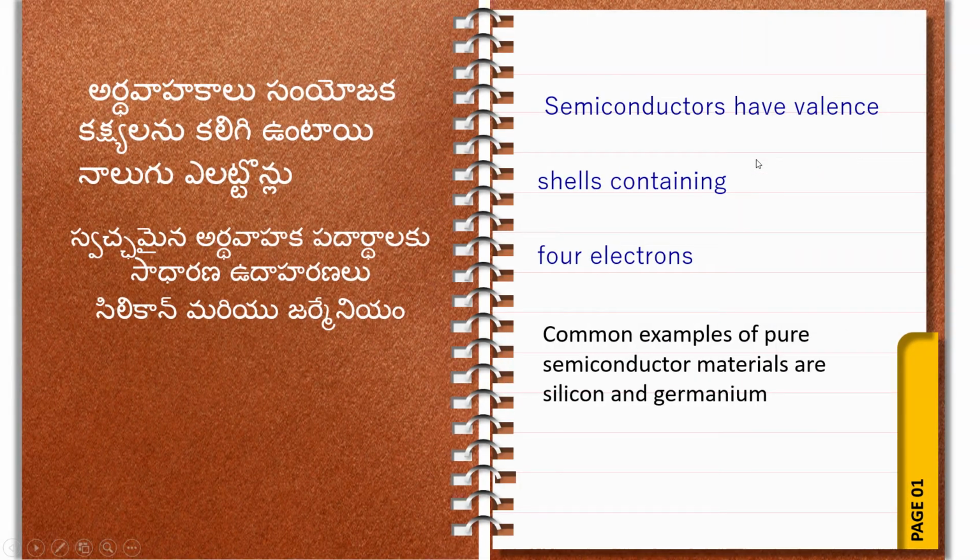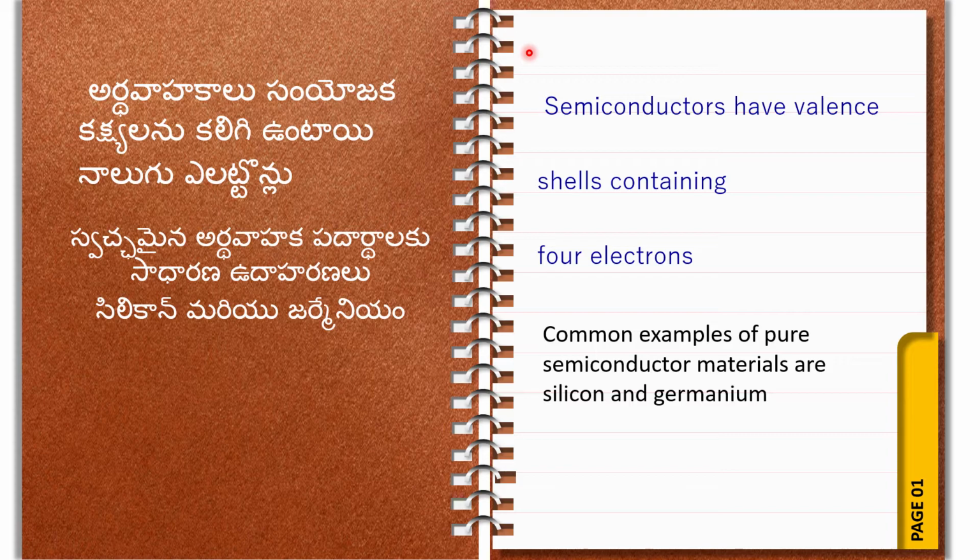Semiconductor materials must contain 4 valence electrons. Then only can we say that it is a semiconductor material. This is a very important point, and this point will be asked in the exam. Suppose the material has 1, 2 or 3 valence electrons, then it is not a semiconductor material, it becomes a conductor material.